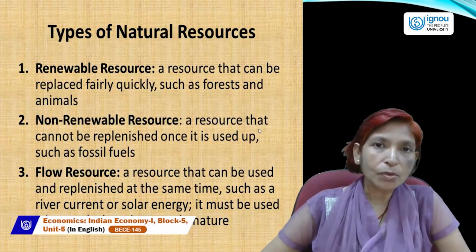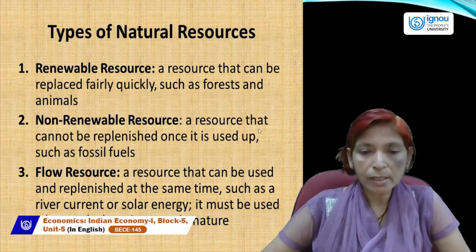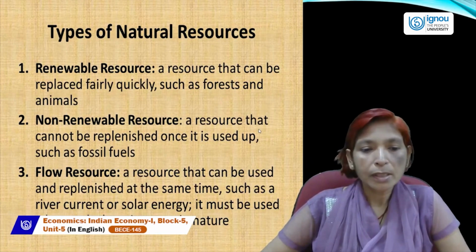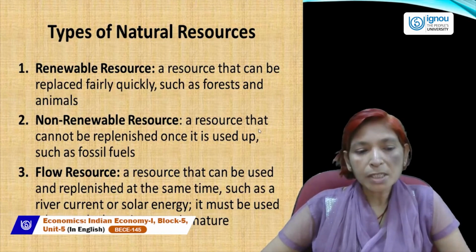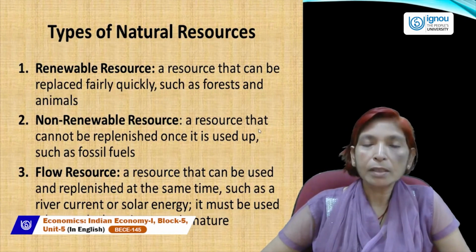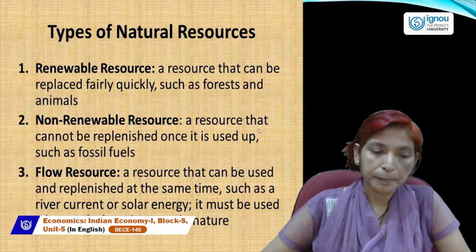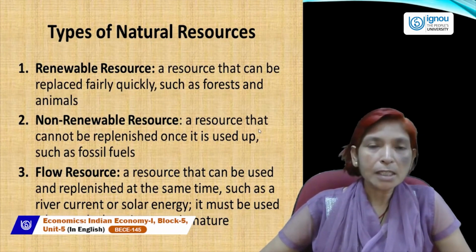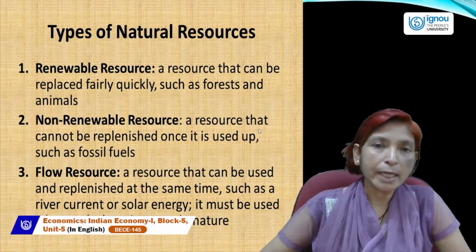And the third type of resource is called flow resources, a resource that can be used and replenished at the same time, such as a river current or solar energy. It must be used when and where it occurs in nature. So we can classify natural resources into three categories.